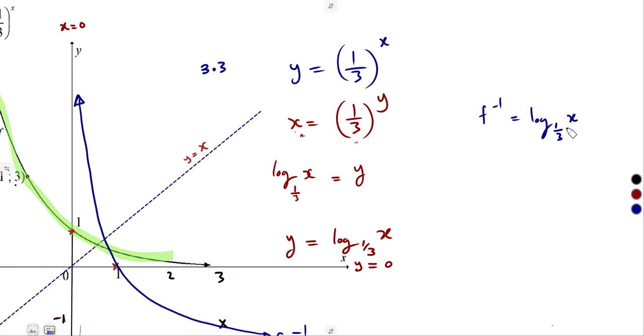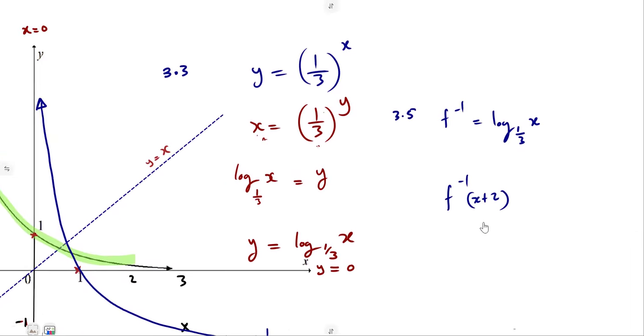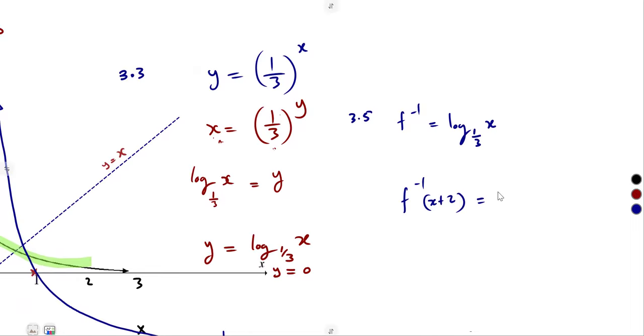So now they gave us what? X plus 2. This is question 3.5. So they gave us the inverse of x plus 2. So meaning to say, in place of x, it was just supposed to be like this, the logarithm. In place of x, you substitute x plus 2, in the base of a third. But that was not even necessary because we can trace to see what happened.